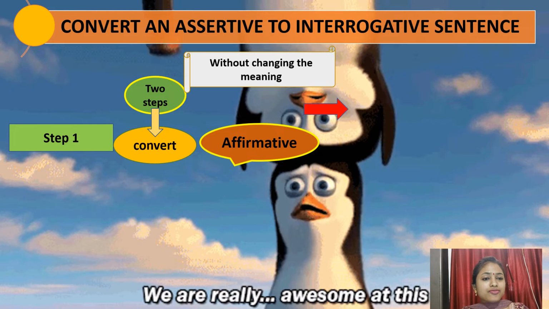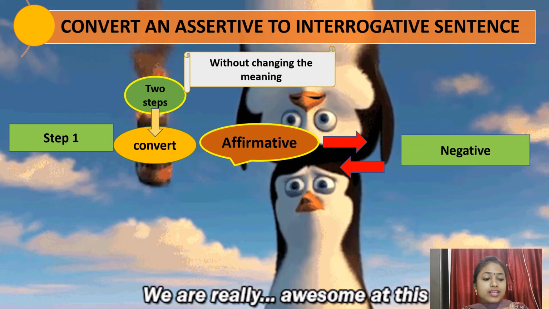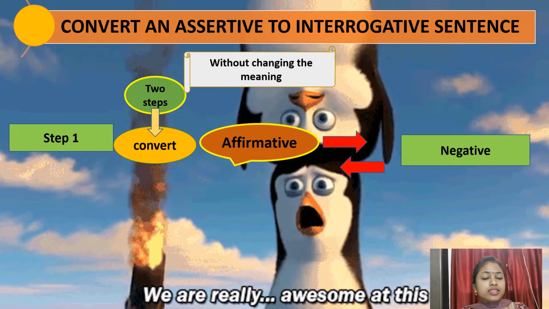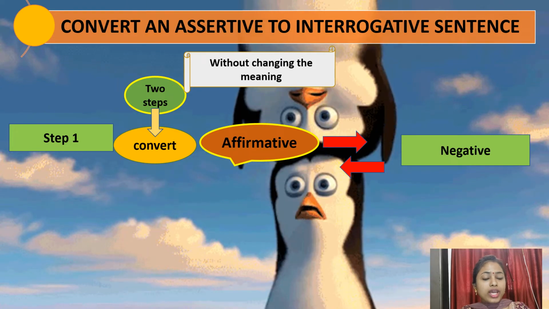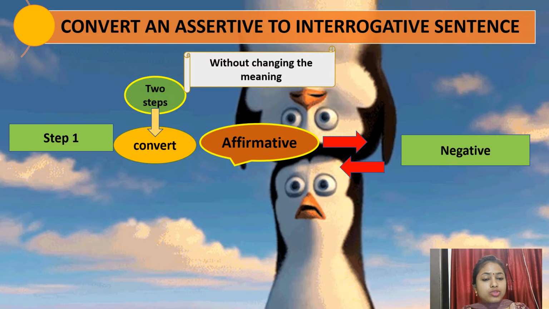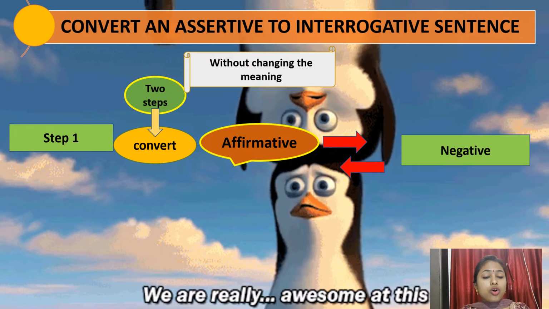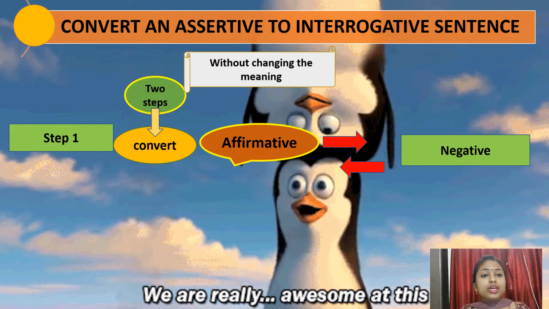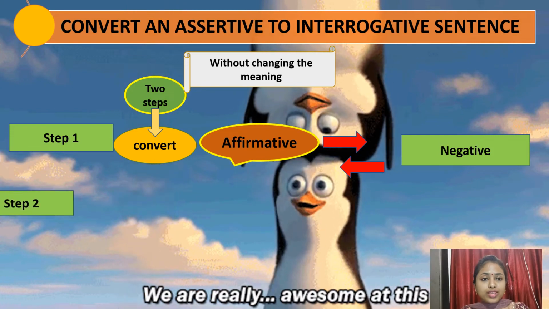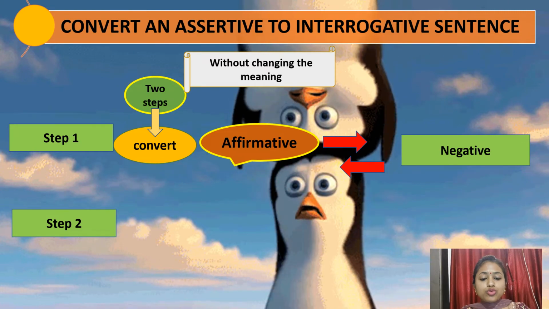Into a negative form of sentence. And when we get a negative sentence, we will convert it into an affirmative kind of sentence. That's why I have given you a two-way arrow. One is going in the direction of negative sentence and one is coming back to the direction of affirmative sentence. It depends on the question or the type of sentence you get to solve. Next, let's move to step 2. What do we have to do in step 2? In step 2, you have to move.